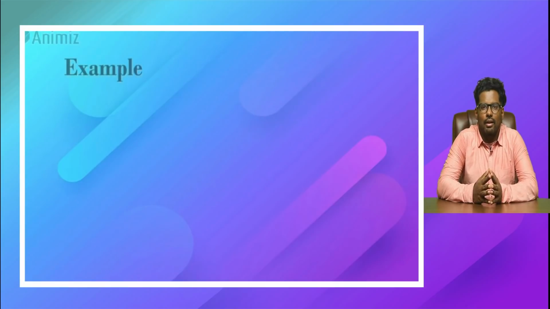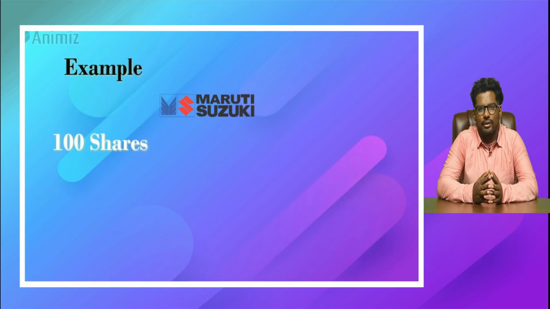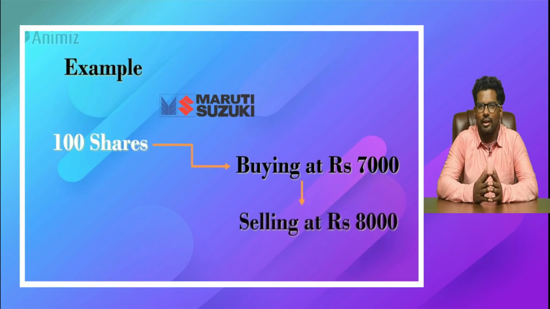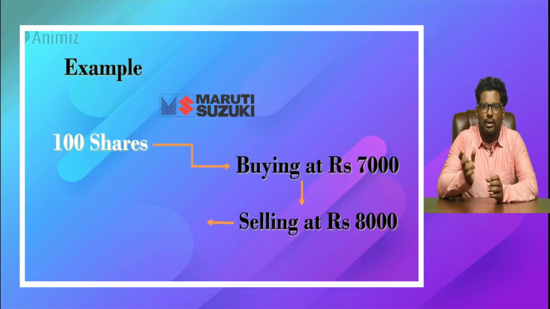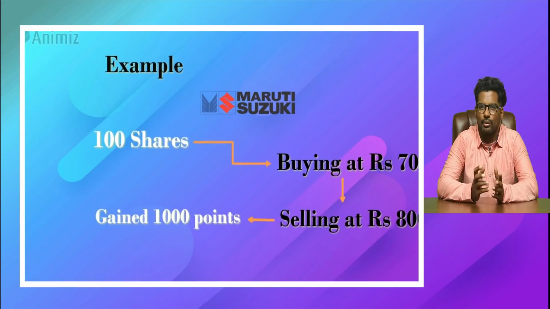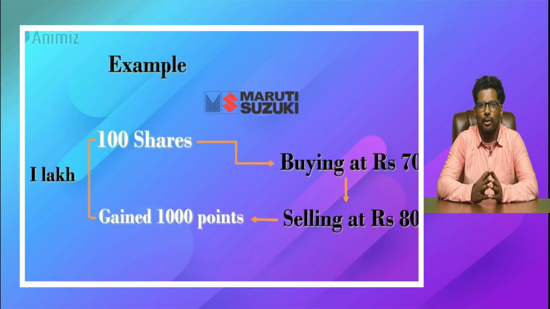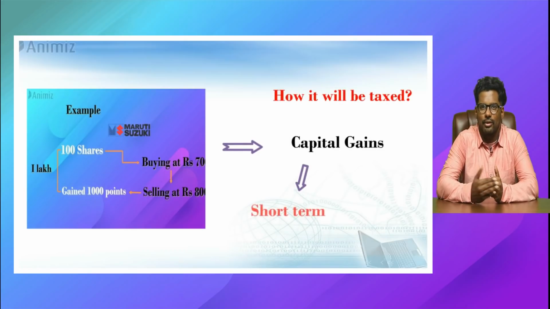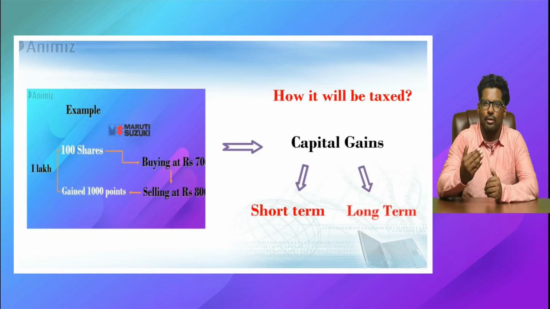Let us understand this with a small example. Say for example, Maruti shares. You are buying 100 Maruti shares at 7,000 rupees and selling the same at 8,000 rupees. So basically you have gained 1,000 points on 100 shares, and 1 lakh rupees profit you have booked. So how will that be taxed? Generally it will be taxed under capital gains. If it is held for a short term, it is short term capital gains. If it is held for a long term, it is taxed under long term capital gains.